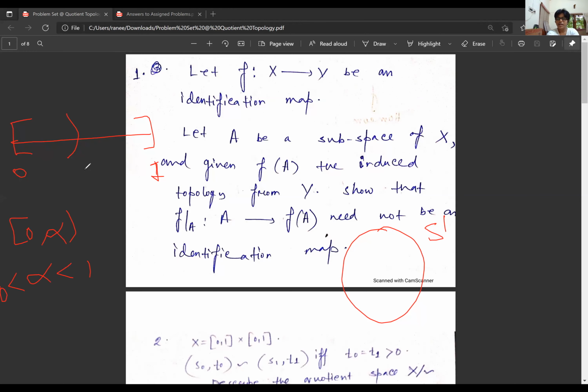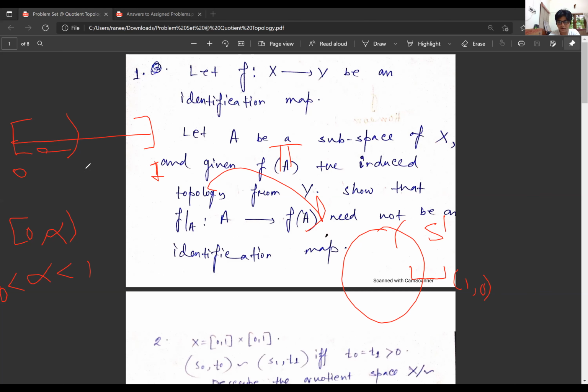Now what will be the image of this under the map pi? This will be my 0, and this 0 will map to the point (1,0). Then alpha will map to somewhere here, depending on the length, and this length will be the same.